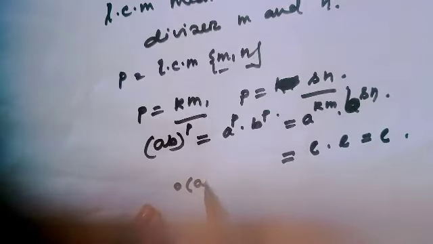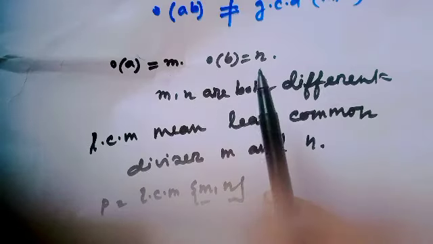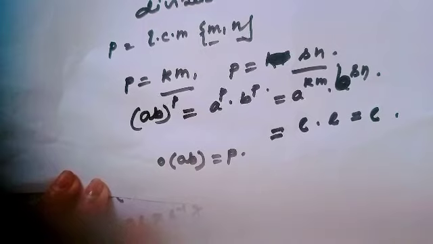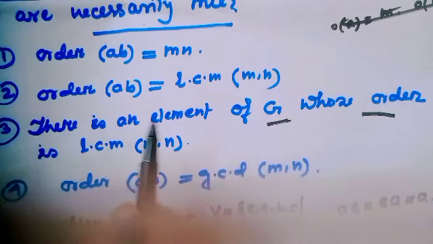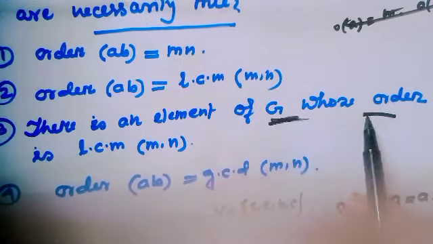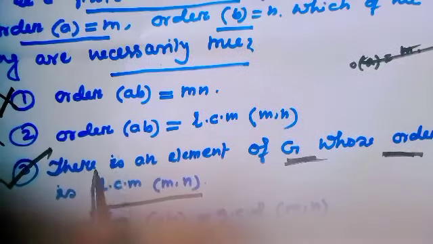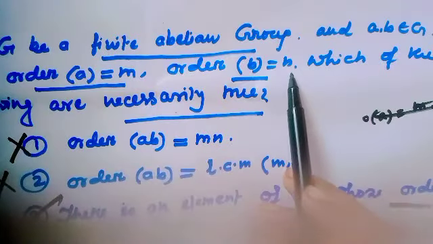Order of AB equal to P. That means when order of A and order of B are different, then order of AB would be the LCM of these two orders. Okay? Option 3 is the right option. There is always an element of G whose order is LCM of M and N. Are you getting? This is true only when order of A and order of B are different.